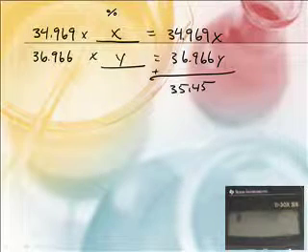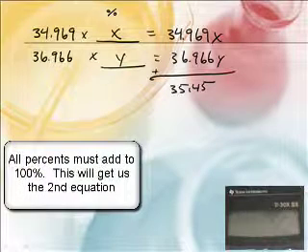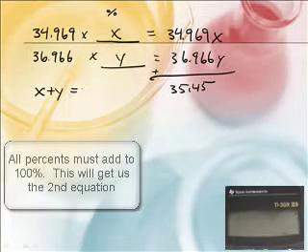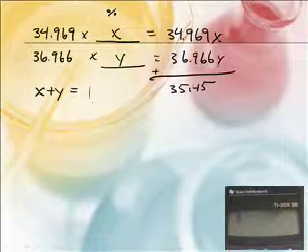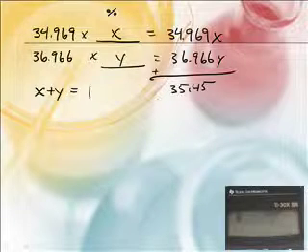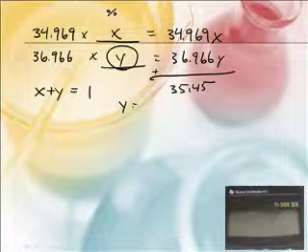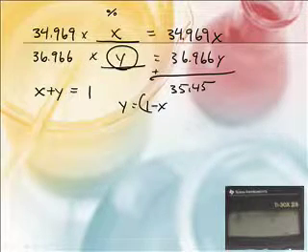Oh, X and Y. The percentages have to add up to 100. So X plus Y has to be 100. Well, except we don't write them as percentages, we write them as decimals, so the decimals will always add up to 1. Ah, we have two equations and two unknowns. This is easy. Yeah, exactly. Now, Y is equivalent to 1 minus X. So let's plug that in for Y.